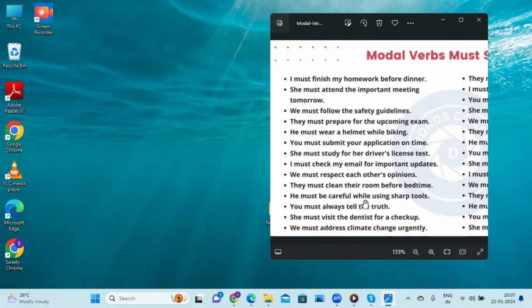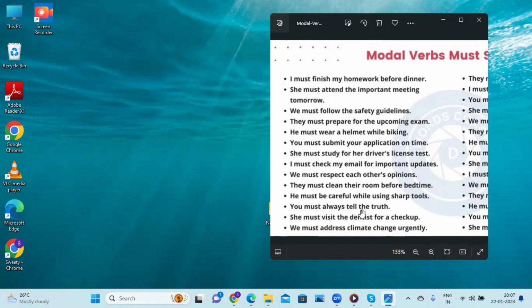He must be careful while using sharp tools, otherwise he gets hurt. They are sharp edges and all, so there are chances of getting hurt. So someone is advising him to be careful with the sharp objects, sharp tools, so that he won't get injured by those sharp tools and all.